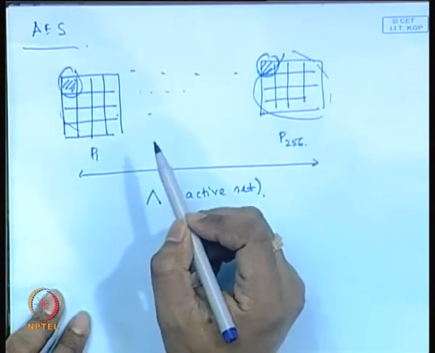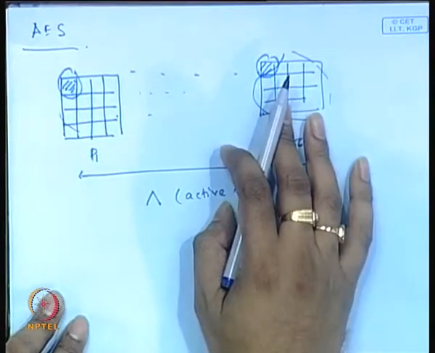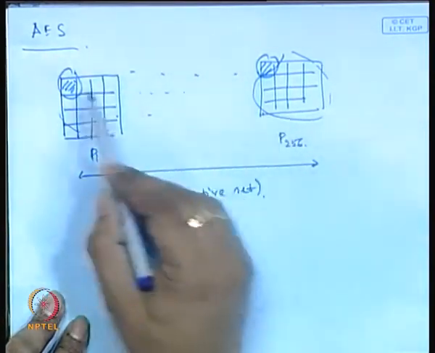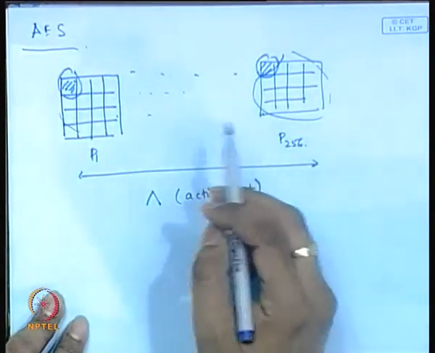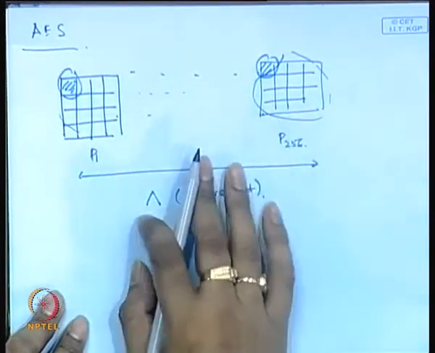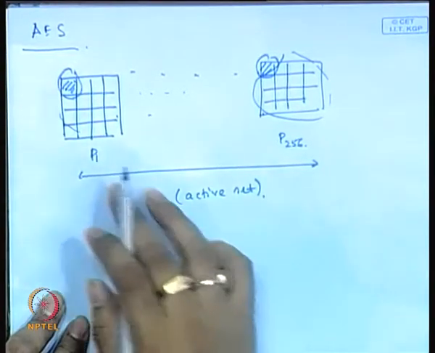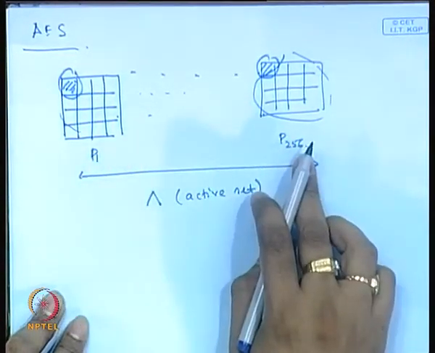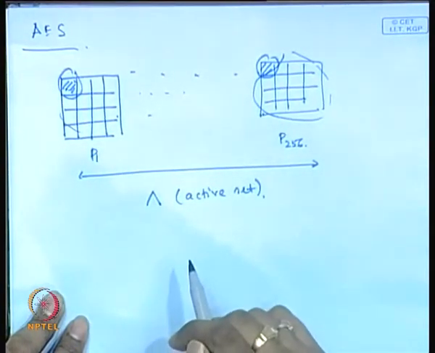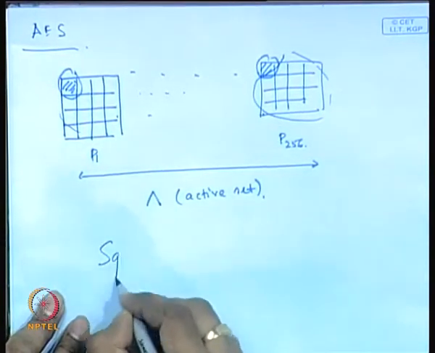So what is the property of this active set? If you add them, you get 0. You get 0 because these are all the same. But what about this? This takes all possible values. So if you add them, you will get back 0. You can see that this property in AES remains invariant till 3 rounds. If I give plaintext of this nature, then this property does not get disturbed for 3 rounds of AES. That is the basic idea behind an attack which was called the square attack.